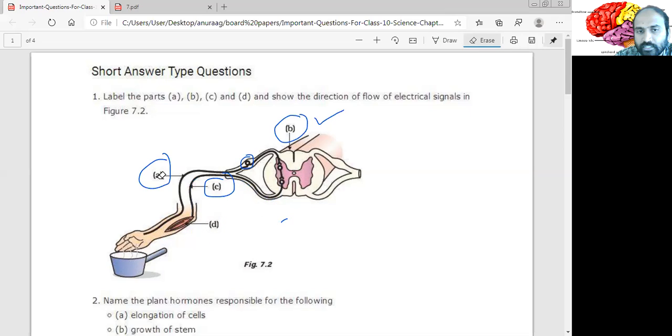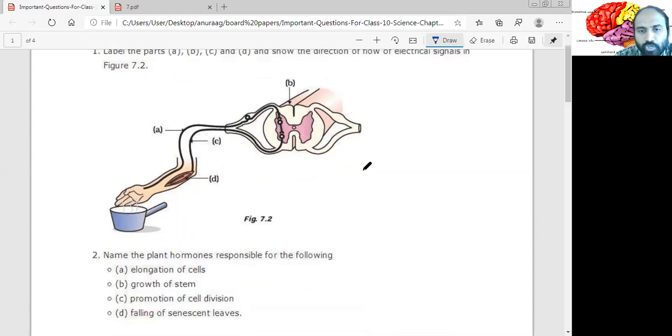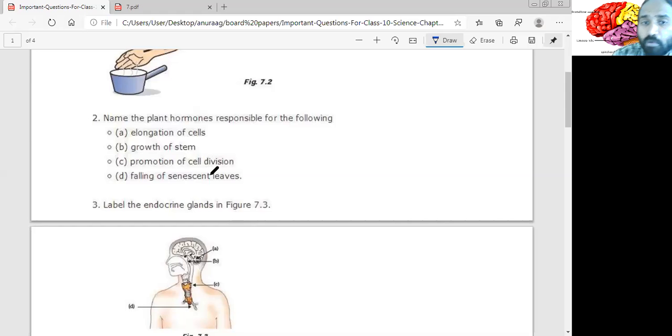Let me erase this. Moving on to the next question. Name the plant hormones responsible for the following. Elongation of cells: which plant hormone is responsible? Of course, auxin. Growth of the stem: again auxin, as well as cytokinin, and apart from cytokinin, even gibberellin is also responsible. So three hormones can come here.